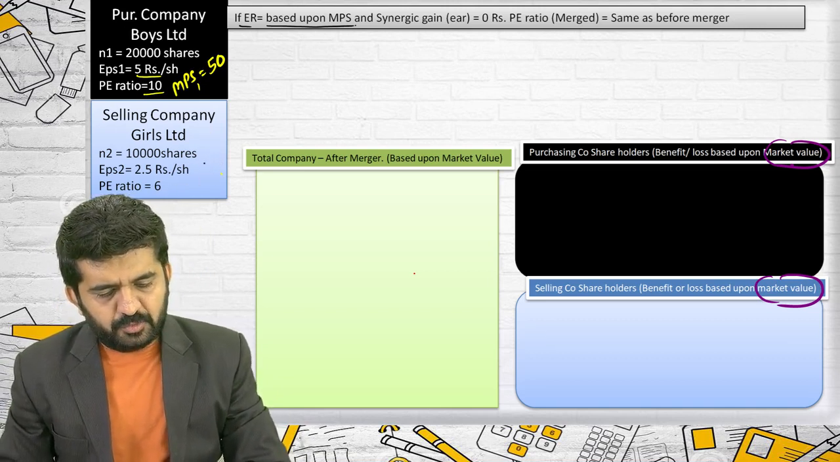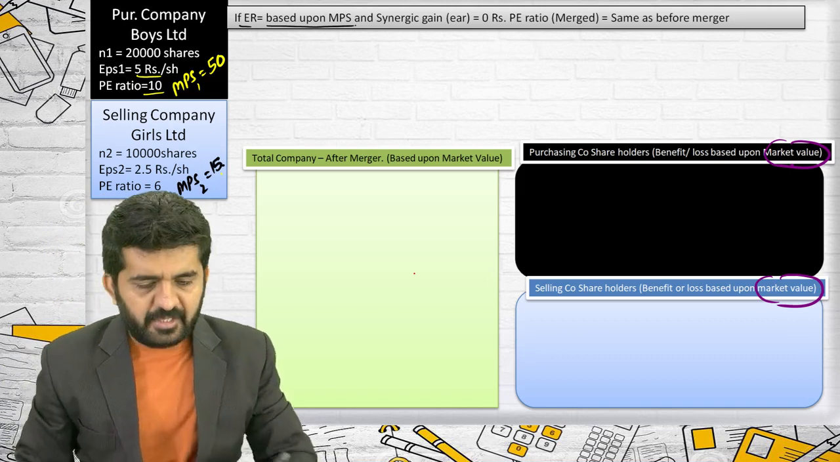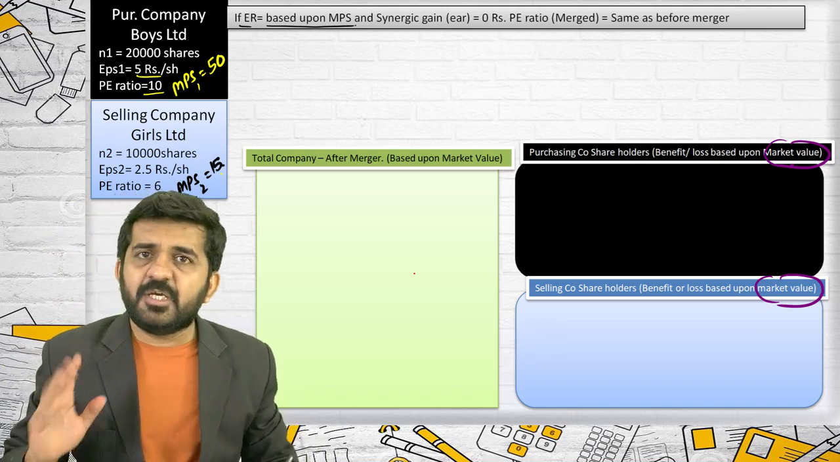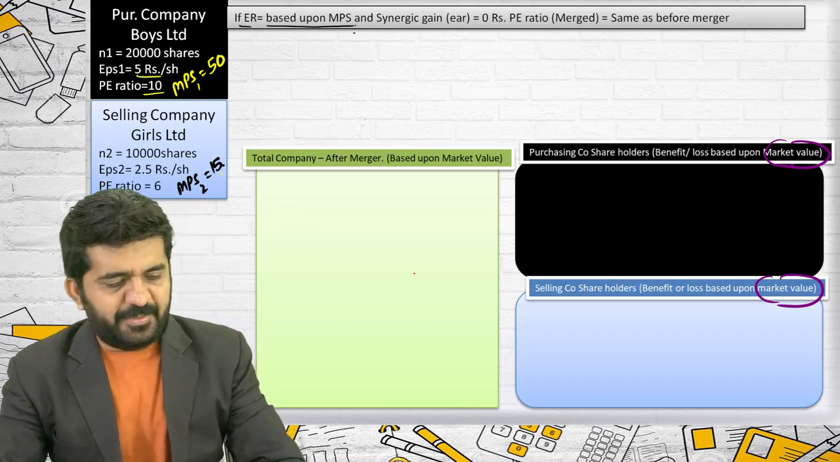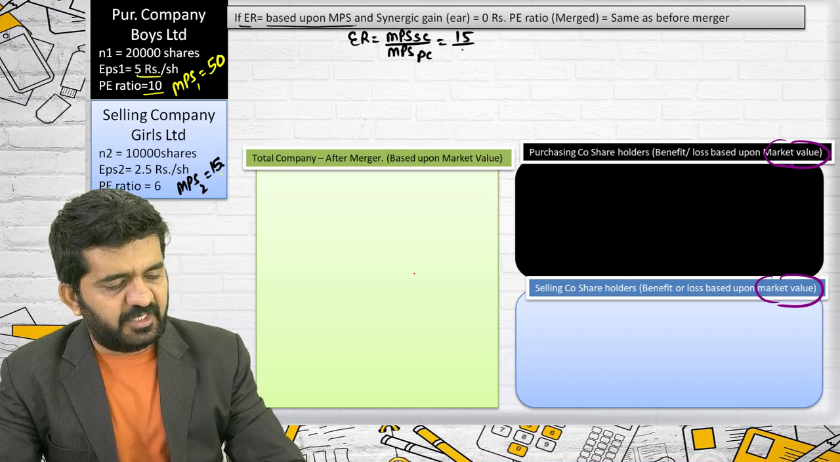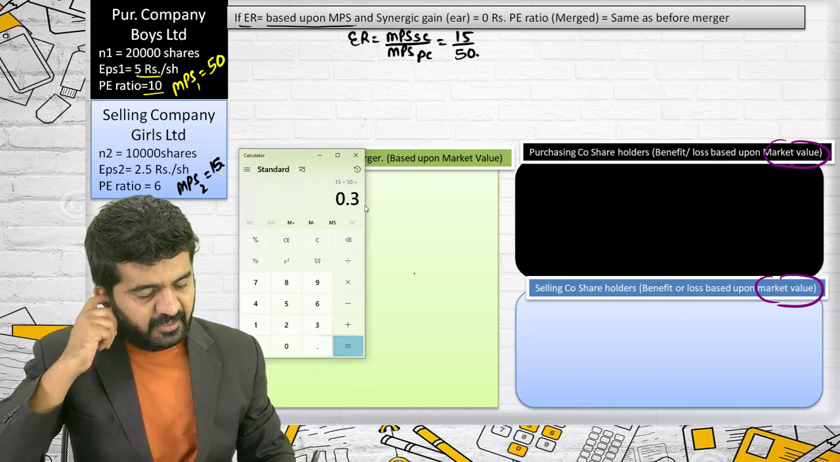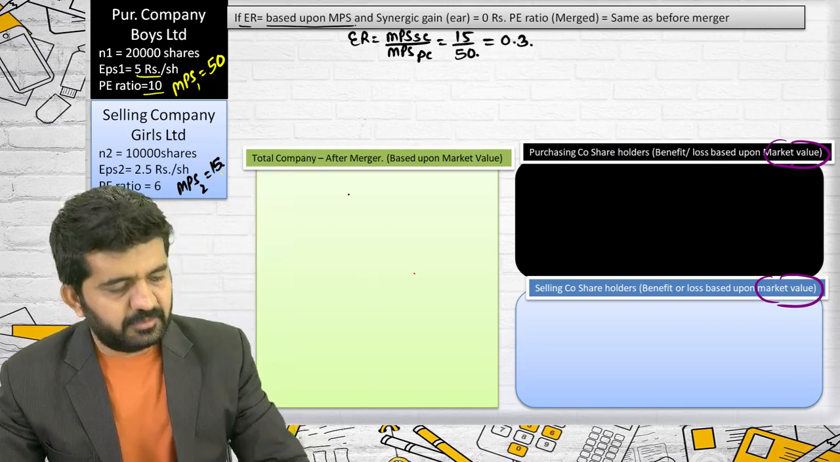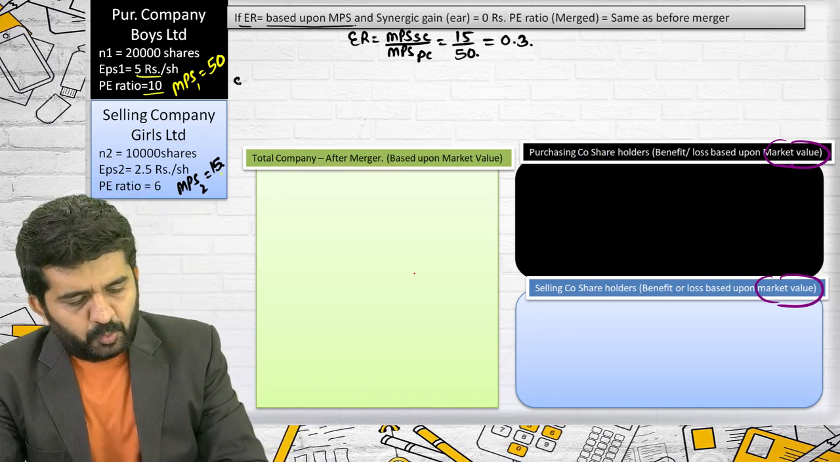So MPS 2 will be 15. MPS 1 is 50 and MPS 2 is 15. Let me find out the exchange ratio based upon MPS. The exchange ratio will be MPS of selling company divided by MPS of purchasing company, which is nothing but 15 divided by 50. 15 divided by 50 is 0.3. That will be the exchange ratio.